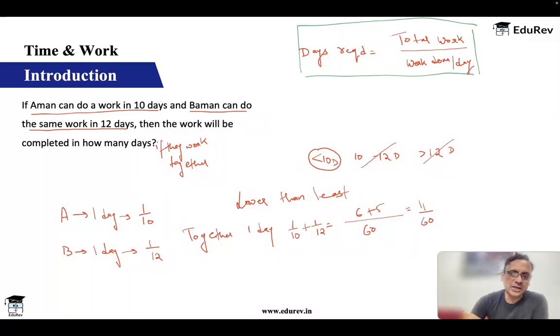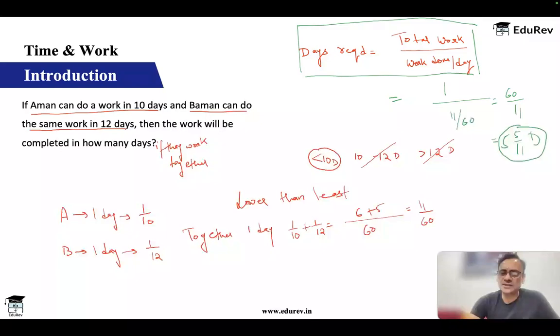So here, I told you in the last slide that when work we are taking as unit, so total work is 1, right? It is 1 unit. So if I apply this formula, total work is 1 unit. Work done in a day is 11 by 60. Hence, days required will be 60 by 11. Okay, it is 60 by 11 or 5 by 11 days. So this is my answer for this question.